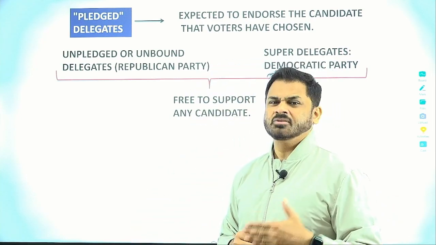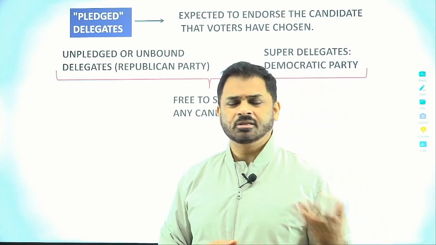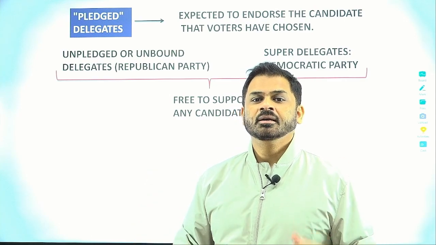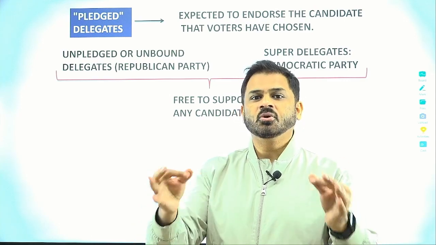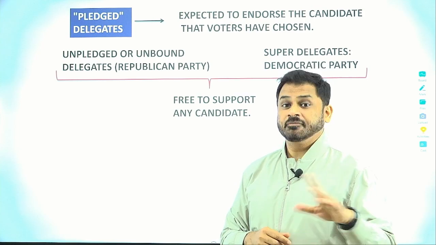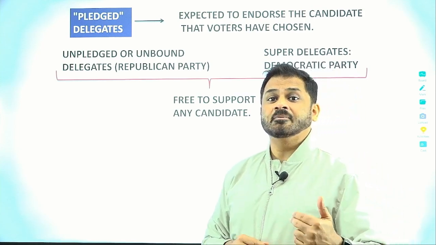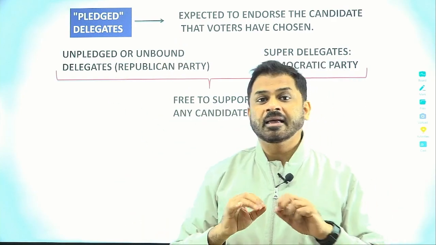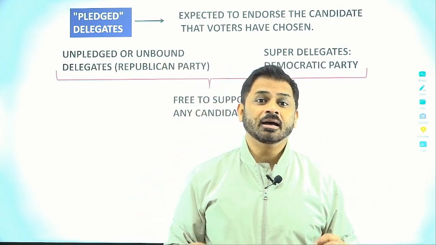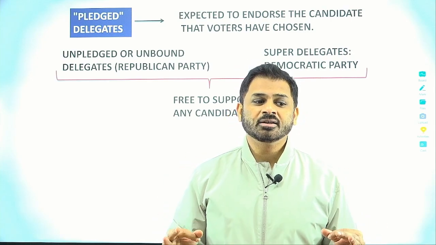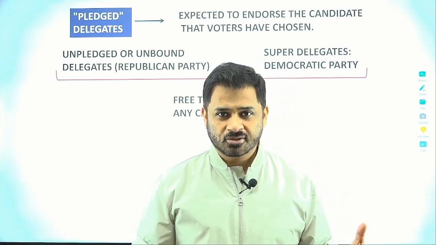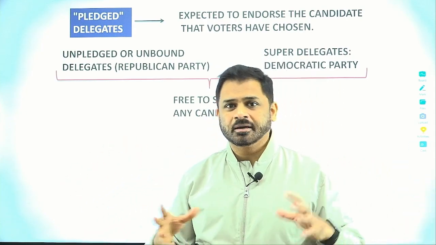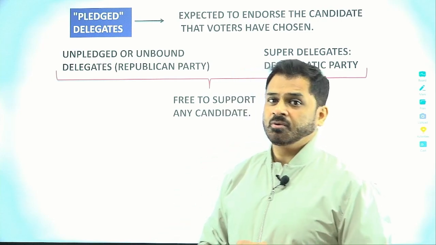Generally, in the first round itself the decision is taken. So mostly, in a contested convention, voting in the first round at the national convention makes it clear who is going to be the nominee of the party. But if it is not, then the second round will take place. In that case, the pledged delegates will be freed. They can vote for anyone, and this convention is now called a brokered convention. In the brokered convention, again there will be a lot of lobbying and pressure, right? A lot of people will come and give their speeches. Support will be declared for one candidate or another, and on that basis the second round of voting will take place.